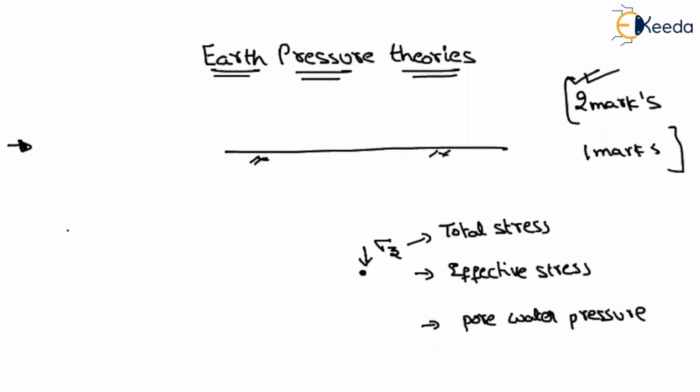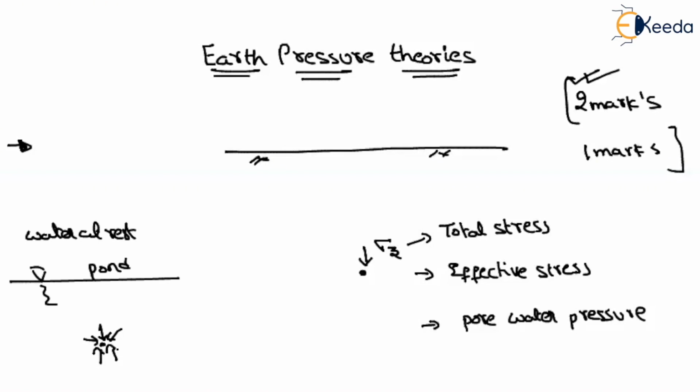For that, let us consider water at rest. Let us consider a pond, and imagine the water is not moving. If you consider any point, whatever the direction you consider, the pressure acting on that point is always the same.